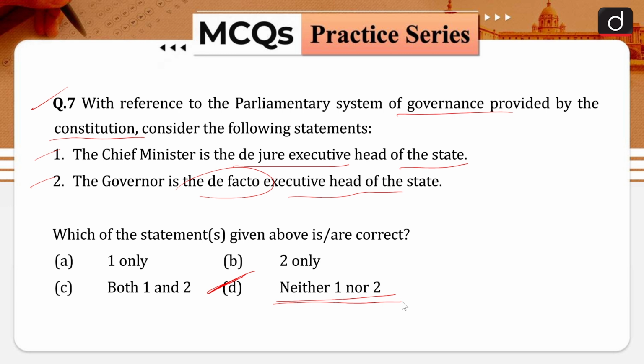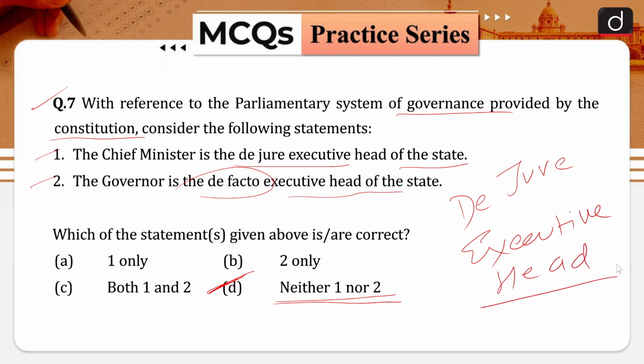The Constitution provides that there shall be a governor for each state and the executive powers of the state shall be vested in the governor, who would exercise them either himself or through officers subordinate to him. He is the de jure executive head of the state. Not the de facto executive head, rather he is the de jure executive head of the state. And that is why your statement number 2 is incorrect in nature.